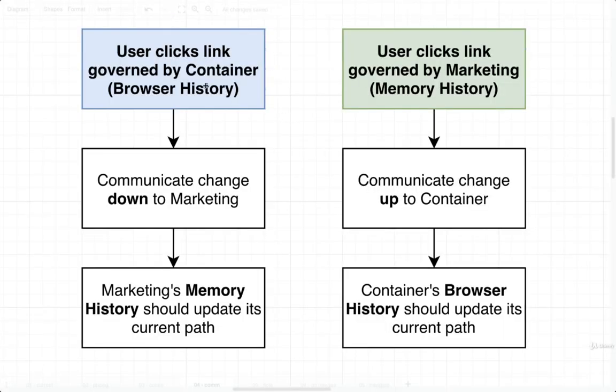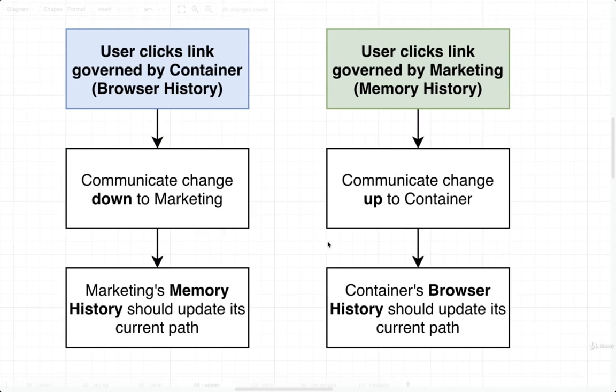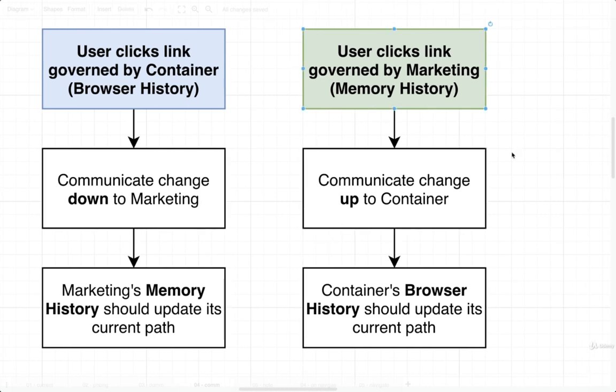So two different things need to happen. First off, if a user ever clicks a link inside the container that is governed by our browser history, we need to communicate that change down to our marketing sub application. And our marketing's memory history object should update its current path. When it updates its current path, that should automatically update the content inside of our marketing application. So as long as we can communicate this change in the current path down to marketing, everything should work as expected. But then we also need to handle the reverse situation.